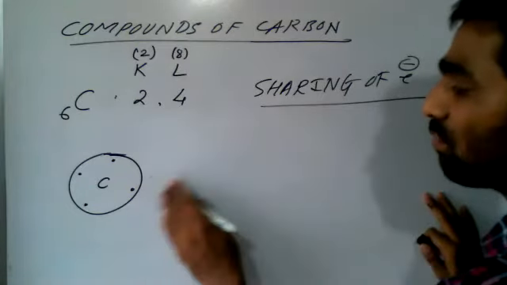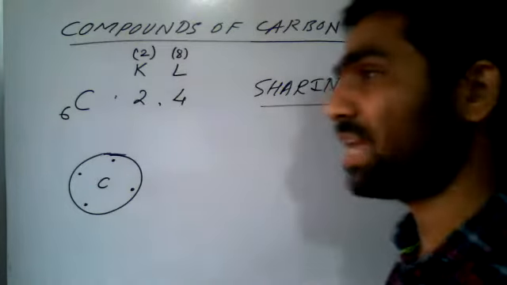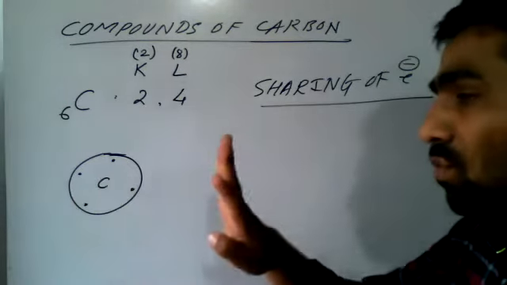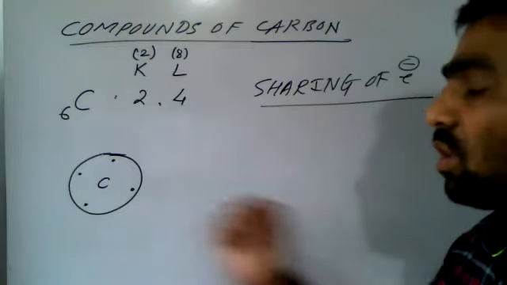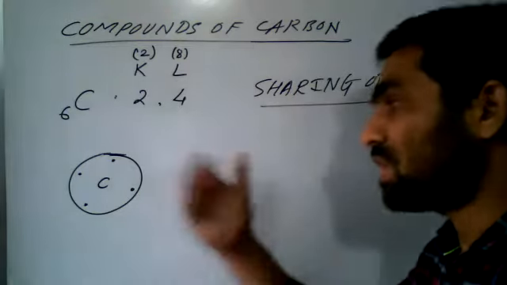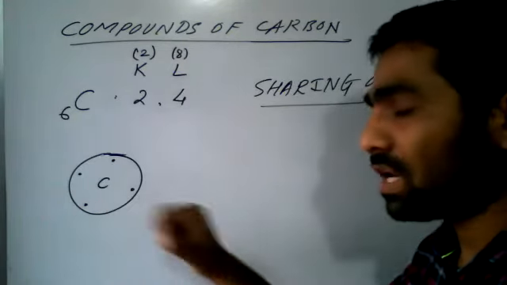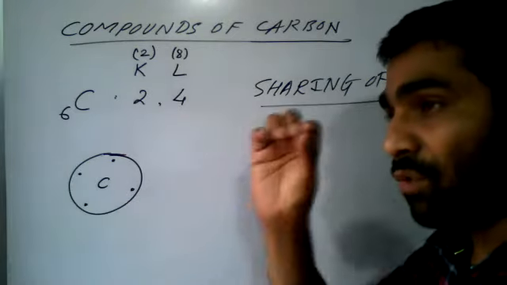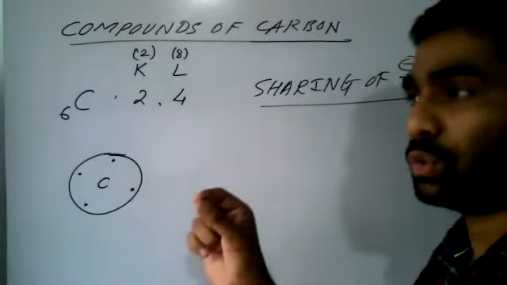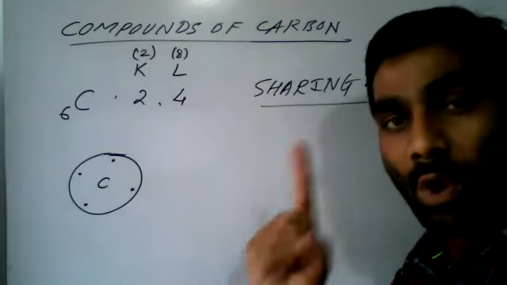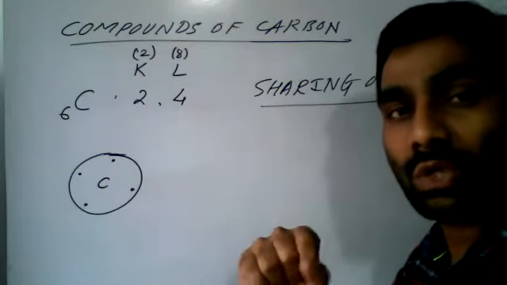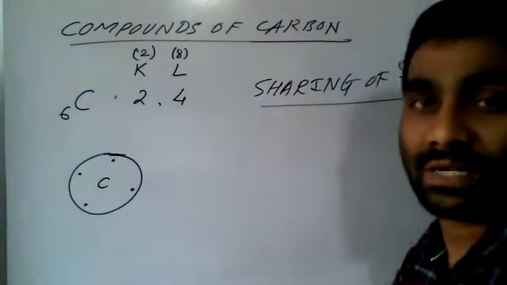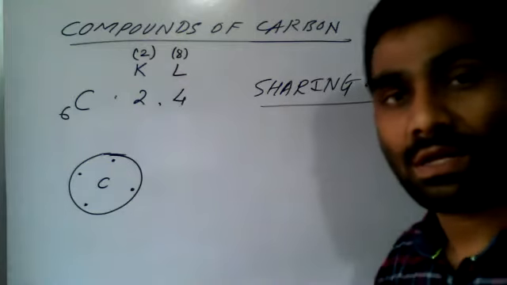One more point we can extract from these 4 dots. As carbon needs 4 more electrons to complete the octet, how many bonds can be formed by carbon? The number of bonds formed by any atom is equal to the number of electrons required to complete the octet. A very simple idea.